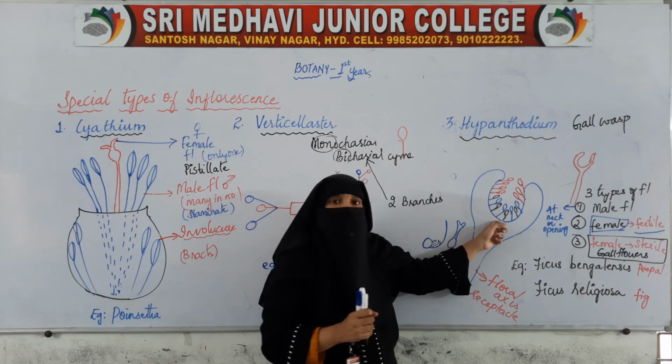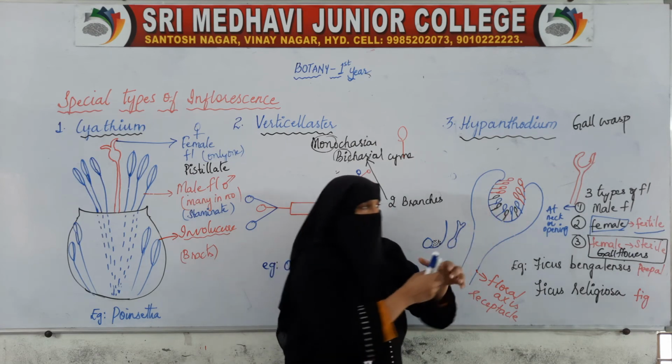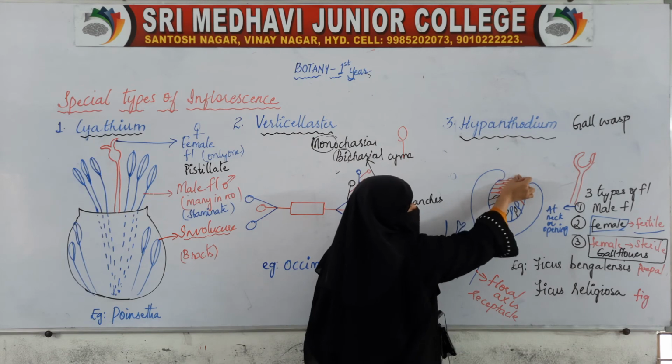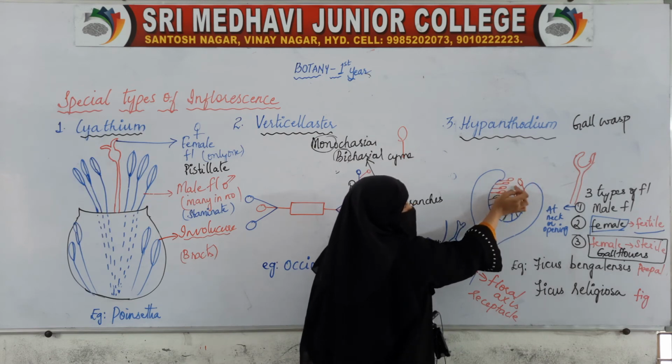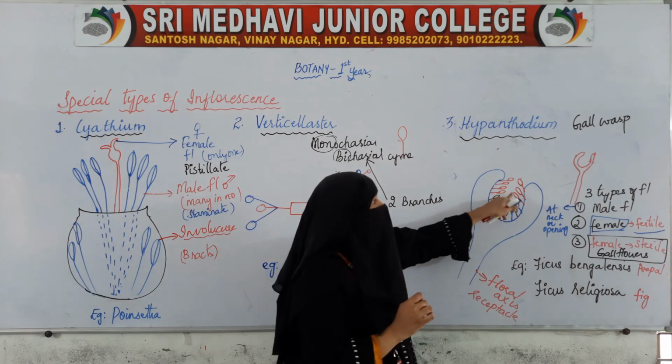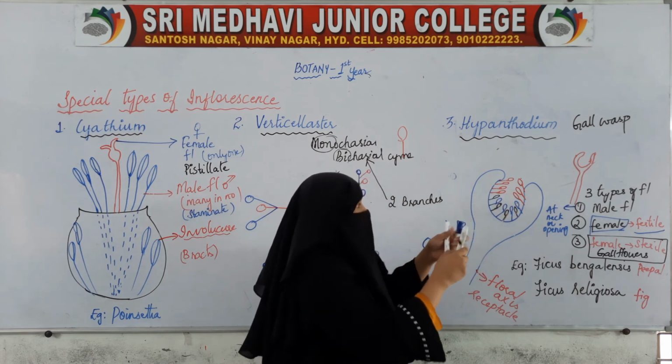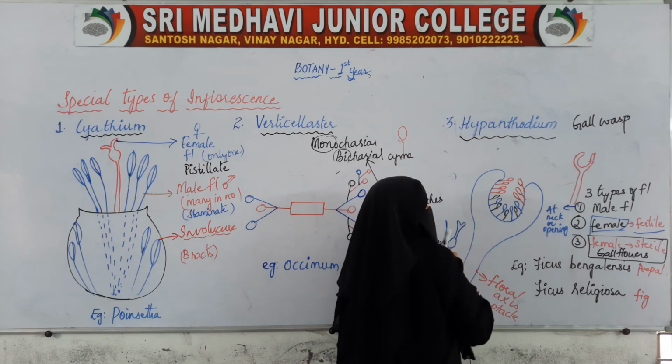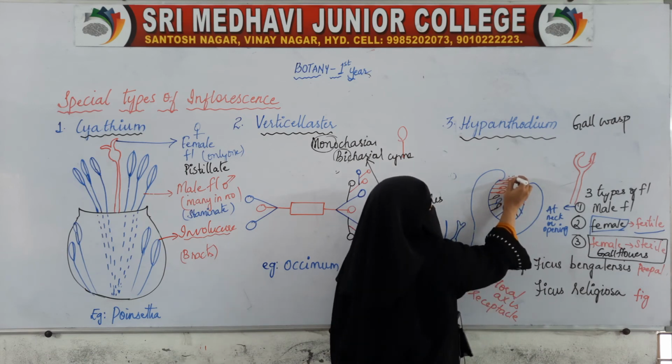Then how is the plant benefited? When the insect moves inside, its wings will touch the male flowers, and on the male flowers pollen grains will be present.